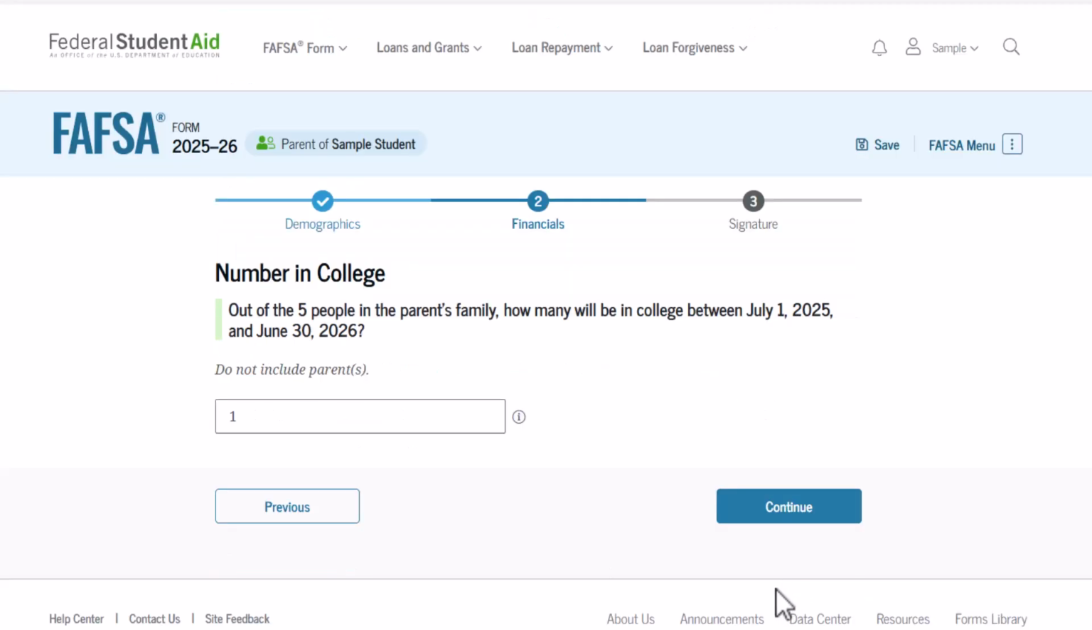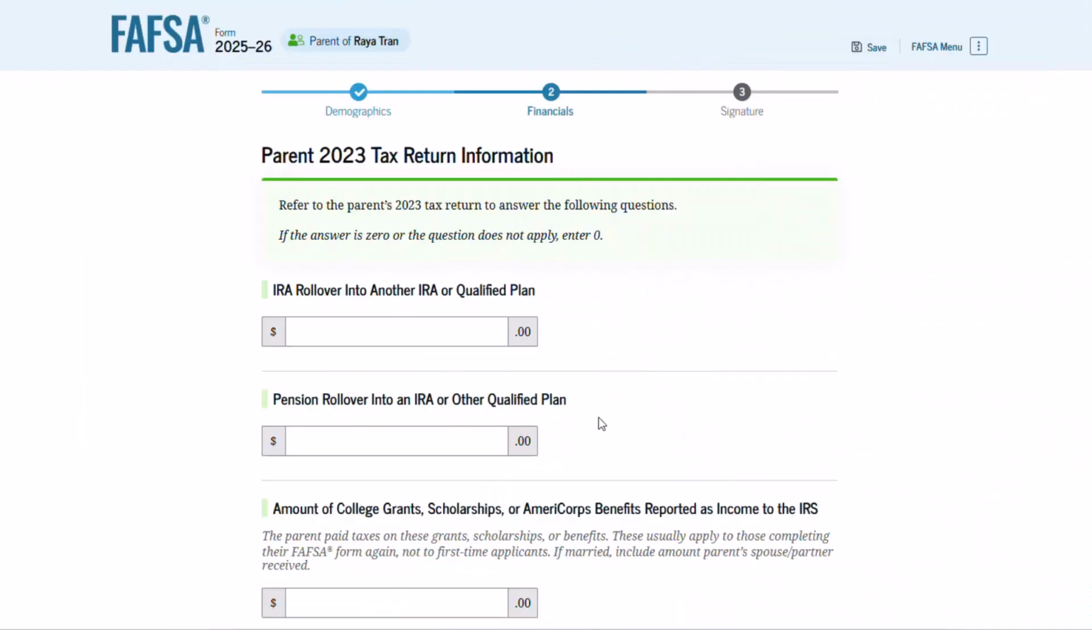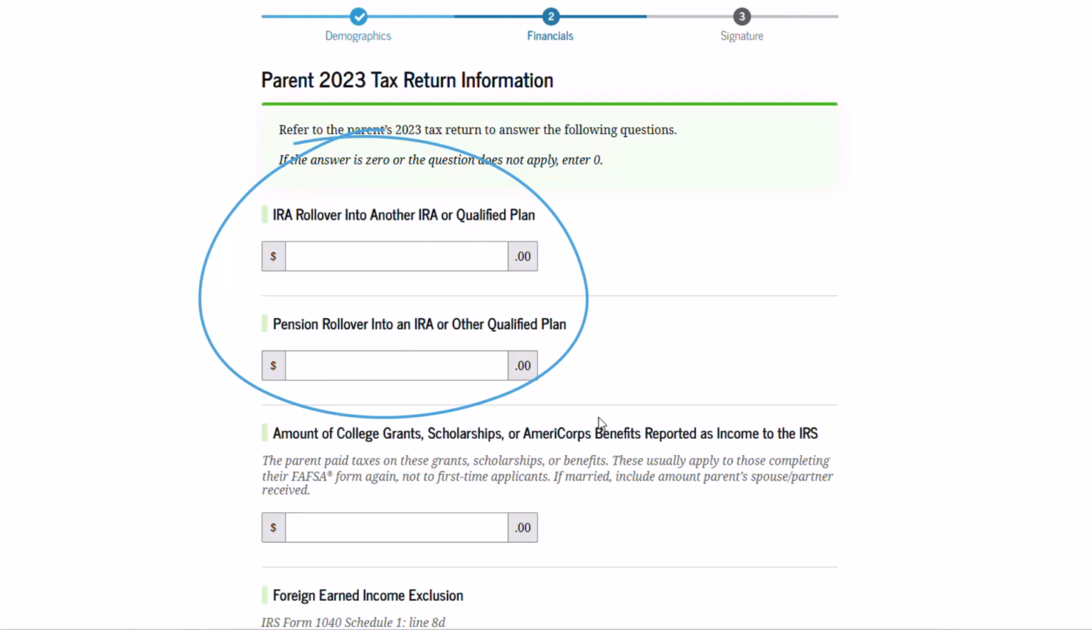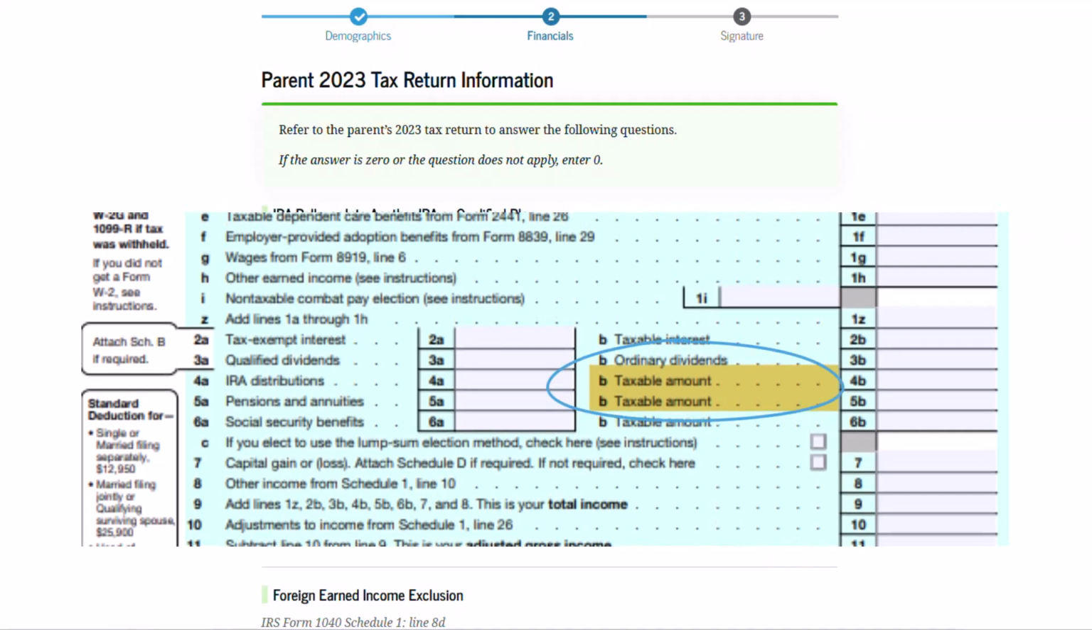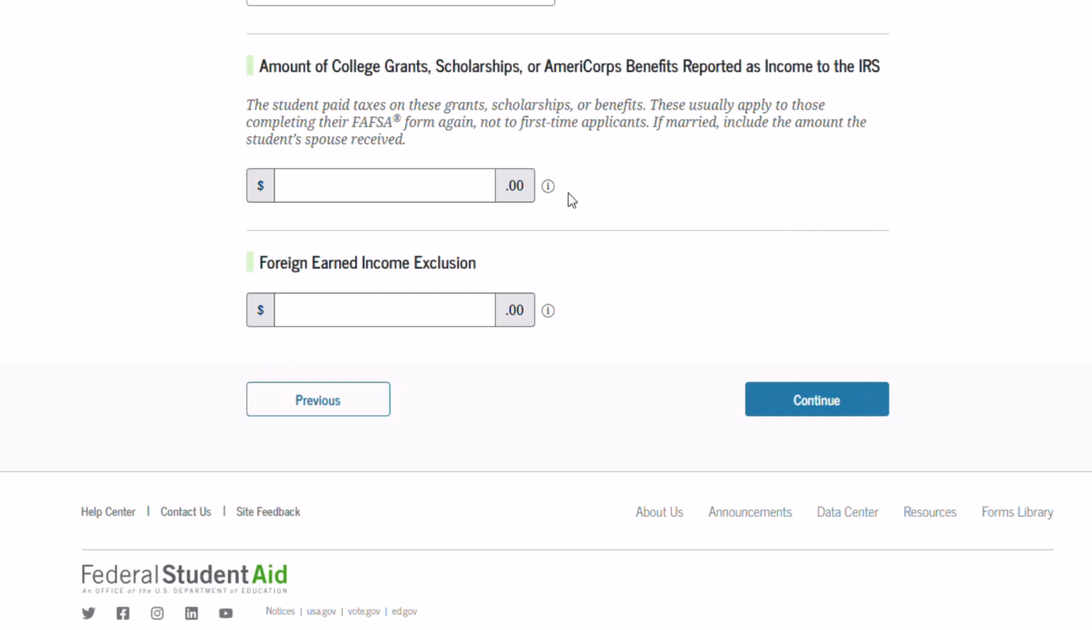You may see 2 questions, one about IRA rollovers and the other about pension rollovers. If you have any rollovers on your taxes, you should include those amounts here. You'll know you have a rollover if it says rollover to the left of lines 4B or 5B on the 1040 tax form. The next few questions are ones that every tax filer will see.